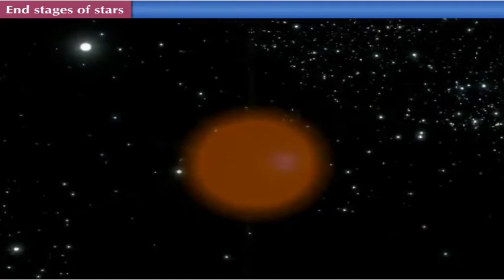In such case, the gas pressure remains constant even after the energy generation stops completely and the temperature of the gas goes on decreasing. The stability of the star can remain intact thereafter, and this can be considered as the end stage of a star.